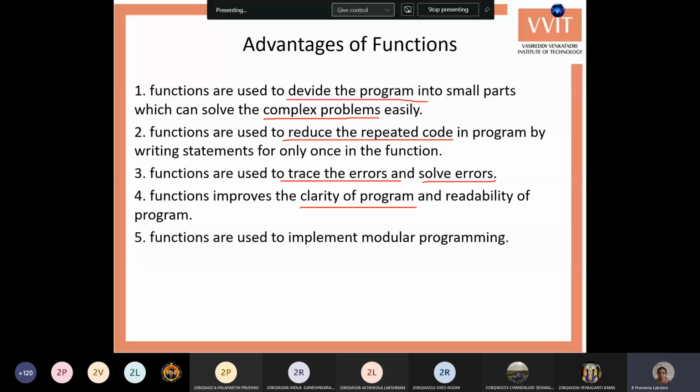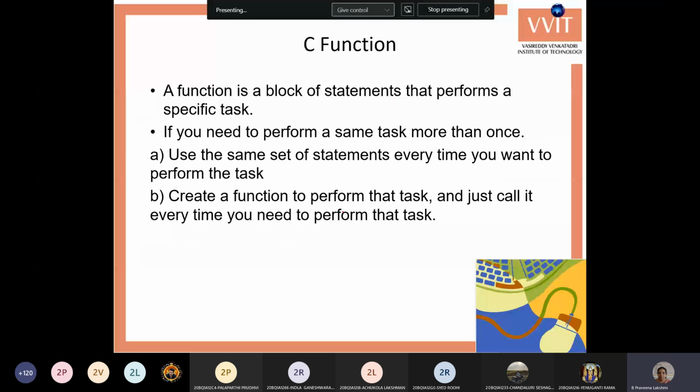C functions are nothing but different parts of the statements. There are two types of functions: one is called predefined functions and the other is called user defined functions. Predefined functions are provided within the header files, and user defined functions are created by the users of the C language. Within the user defined functions we have four types.